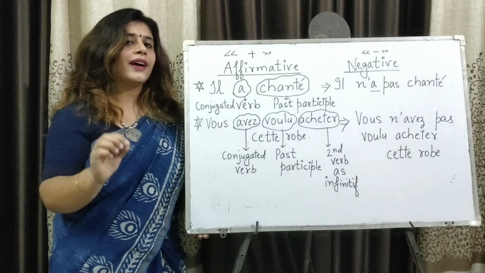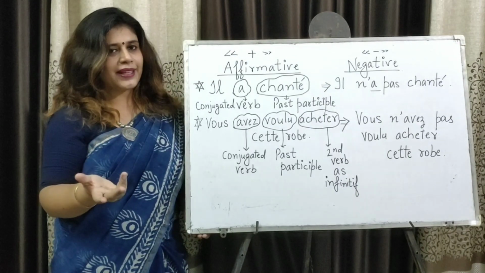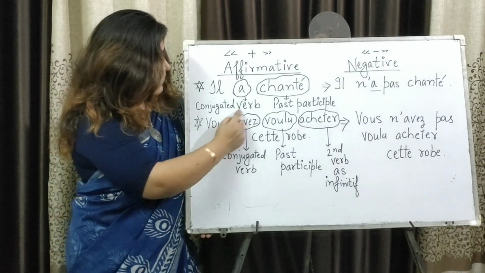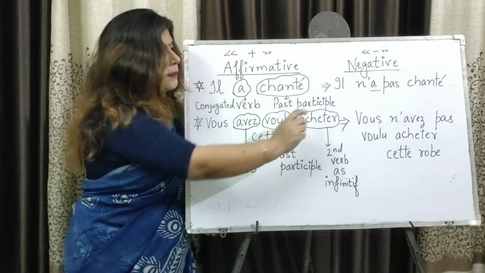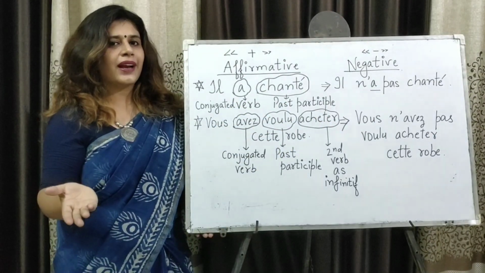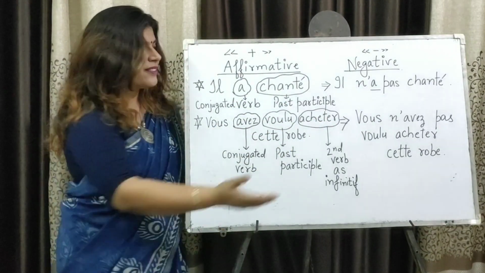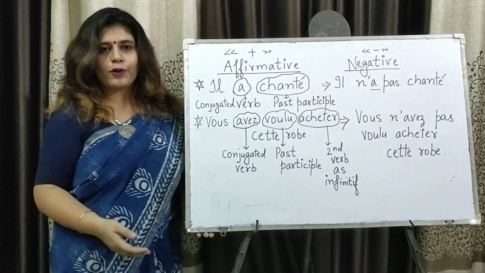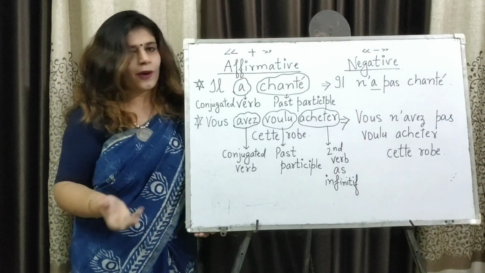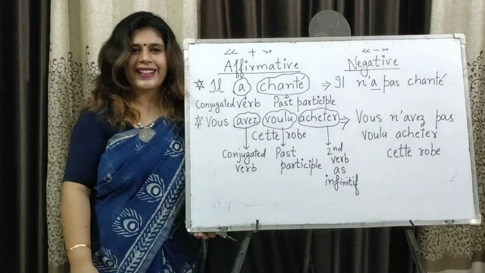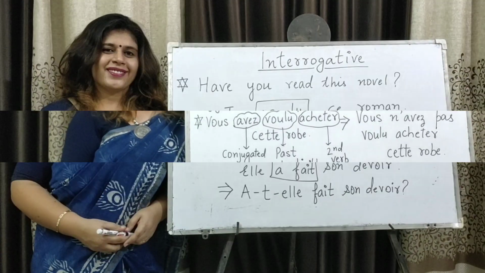And what do we need to see? We need to see only the conjugated verb to make the sentence negative. And that is avez. So you place ne before avez and pas after avez and it will become negative. So vous n'avez pas voulu acheter cette robe. You did not want to buy this dress.